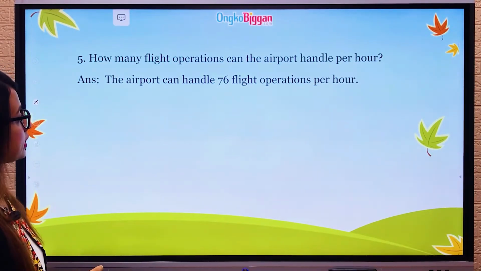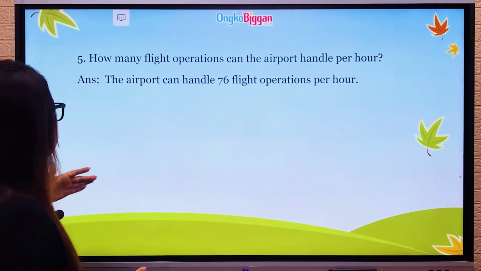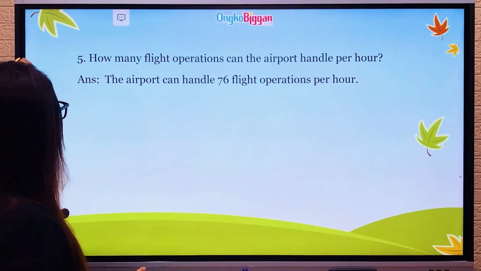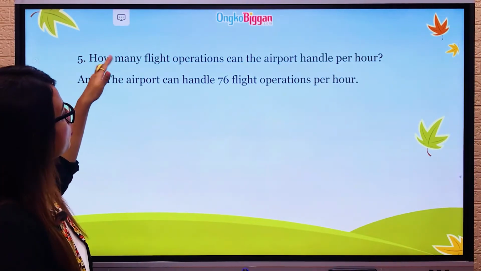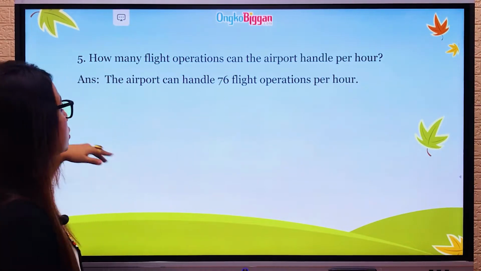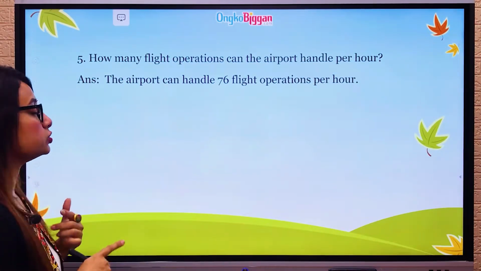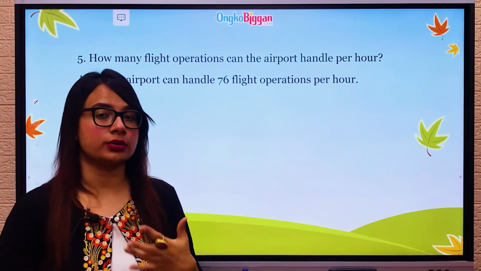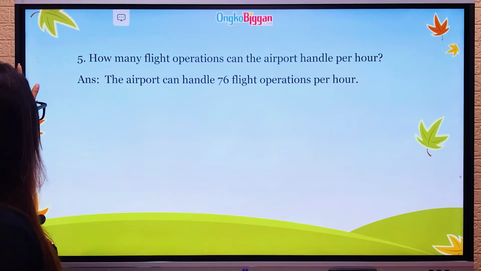So the airport can handle 76 flight operations per hour. If we go back to the passage, let us read the question again. How many flight operations can the airport handle per hour? There is a lot of information in the passage, so you need to read every question very carefully. So we are now looking at the answer of this question.